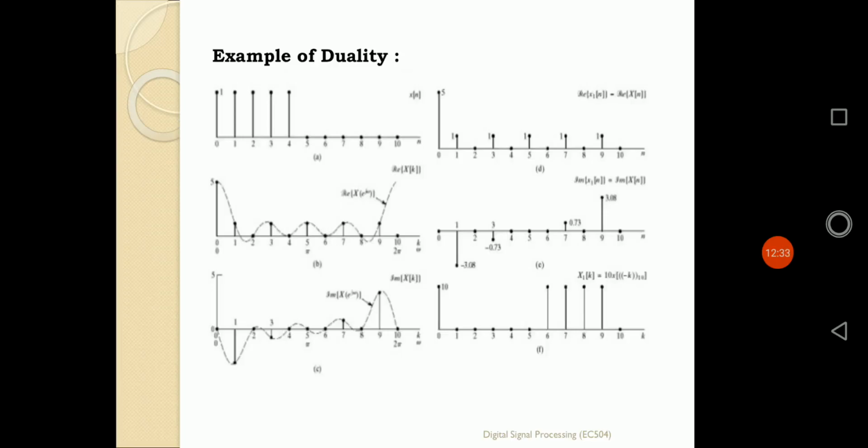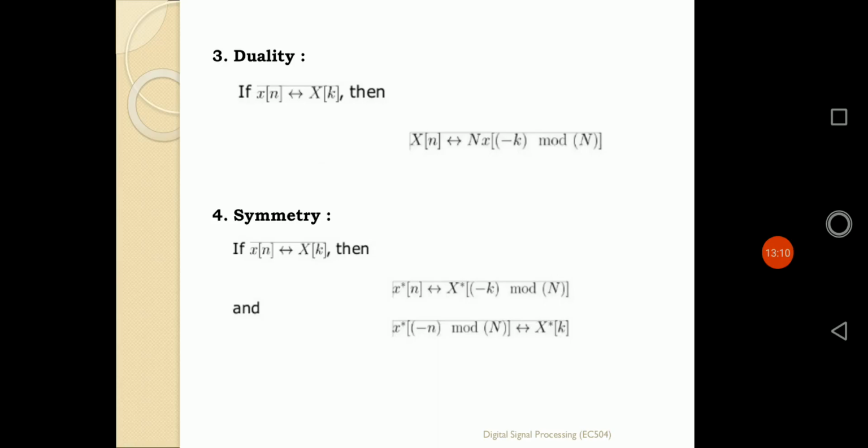Next, there are some examples of duality. The first sequence is x of n, the time domain sequence, defined for the range of N equals 5. It is defined from 0 to 4, and every value is 1. So x of n is 1, 1, 1, 1, 1, starting from the range 0 to 4. And when we apply its DFT, it will be defined using this logic. Now when we apply the duality nature to the sequence, we get the same result as depicted in the third property, the duality property.